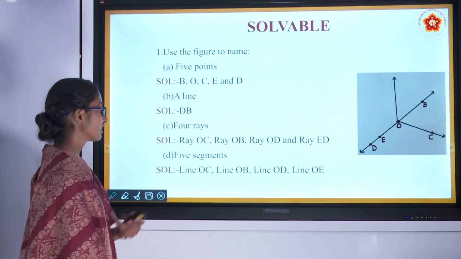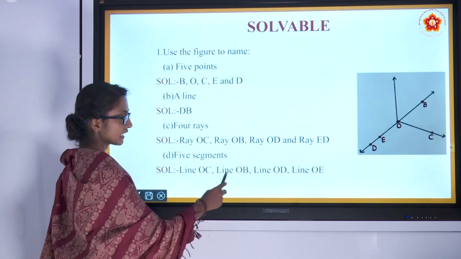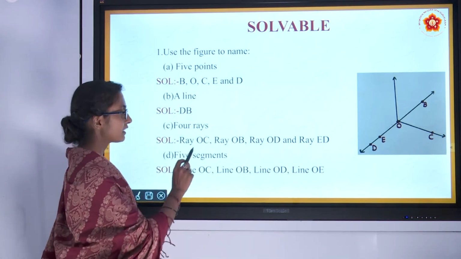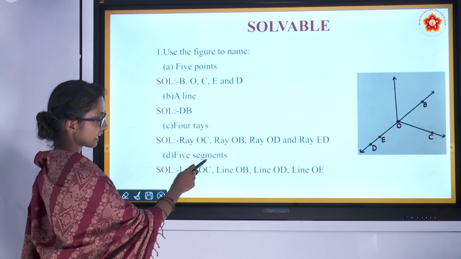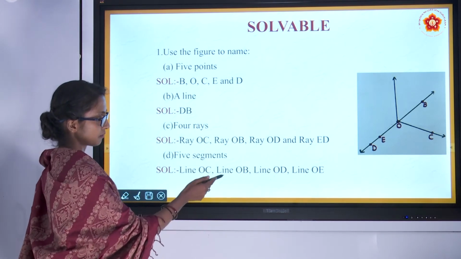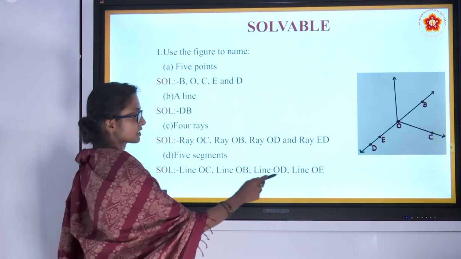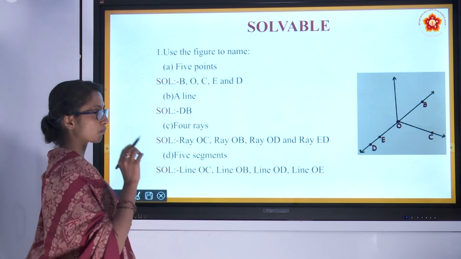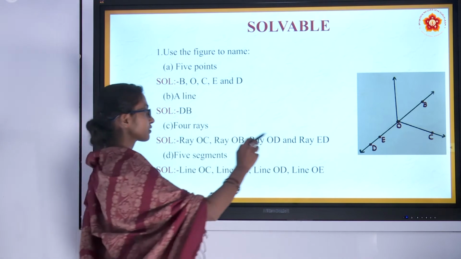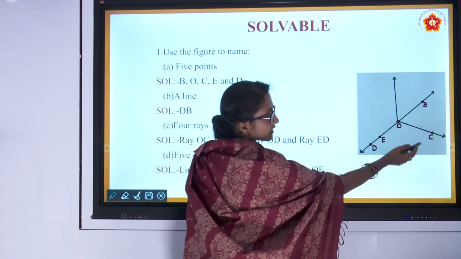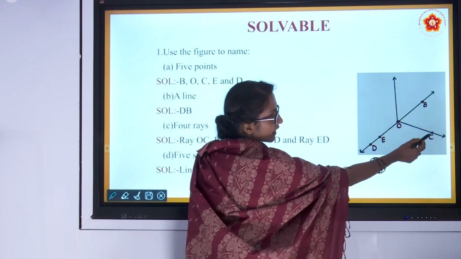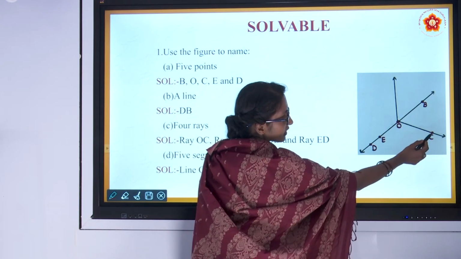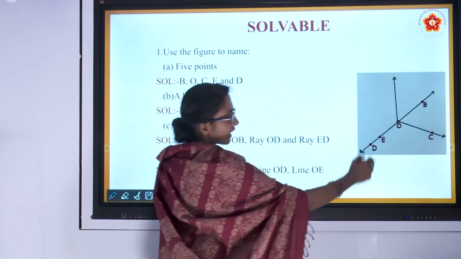Line segments: line segment OC, OB, OD, OE. They have asked us to mention 5 line segments, and so far I have mentioned 4. A line segment has both a starting and an ending point. So OC is a line segment: O is one point, and at both ends you are able to see these points. It has both a starting and an ending point.